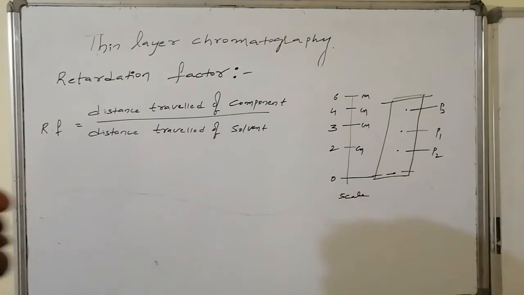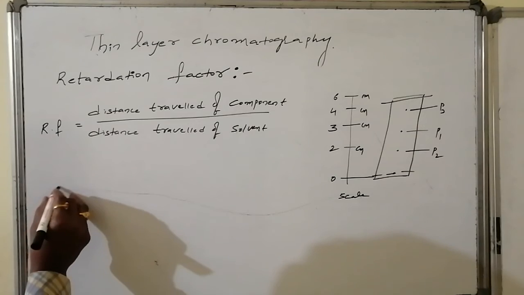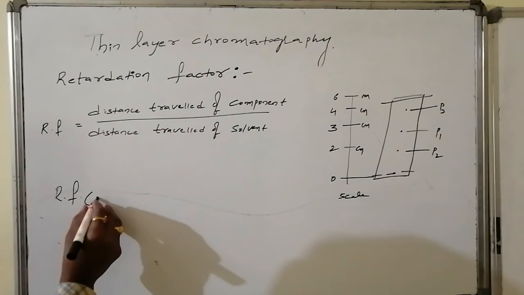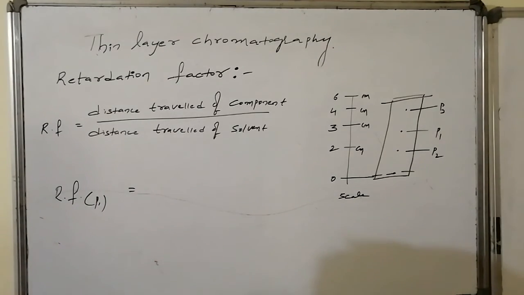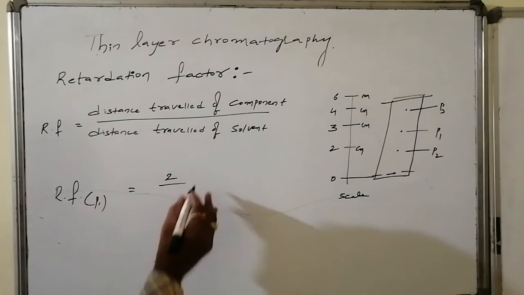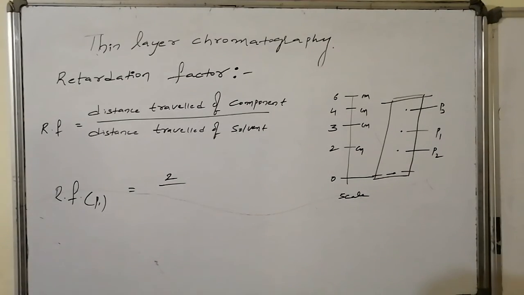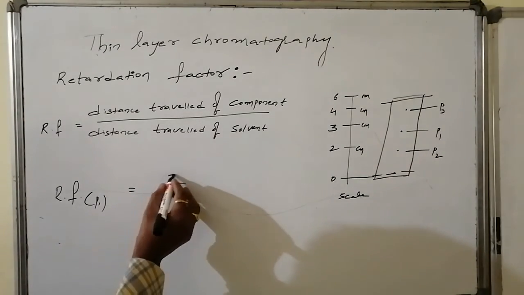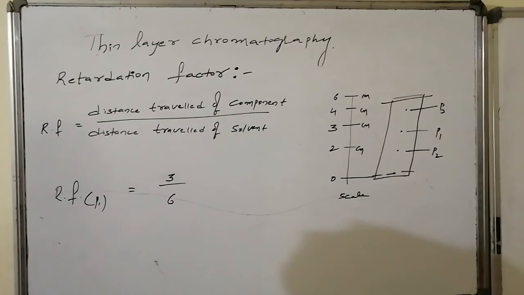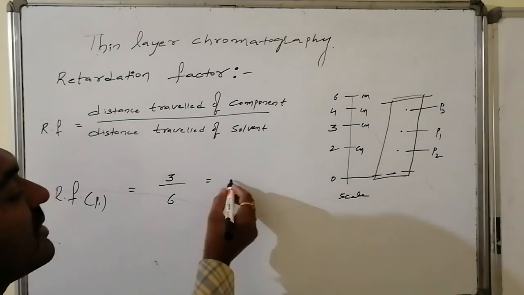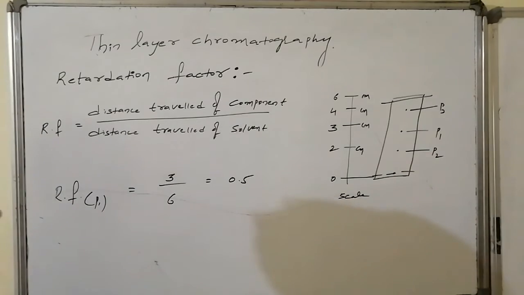Suppose in the case of P1, the retardation factor of the first component: the distance travelled by P1 is 3 centimeters, divided by the total distance travelled by the solvent, 6 centimeters. That will be 0.5.